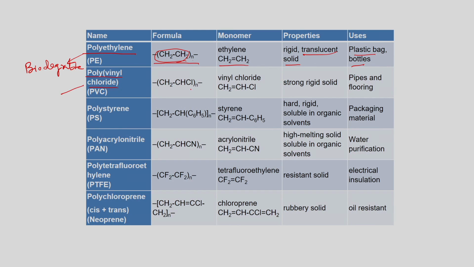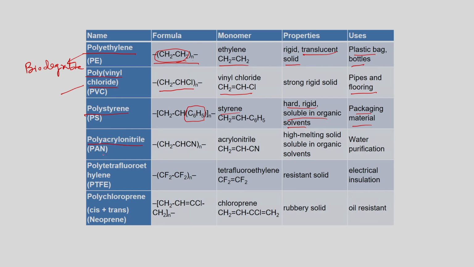PVC, this is the monomers, vinyl chloride is the monomer. It is used in pipes and flooring, and PVC flooring you must be knowing. Polystyrene, polystyrene is having an aromatic radical, this is it, styrene. It is hard, rigid, soluble in organic solvents. Packaging material, it is used as a packaging material.